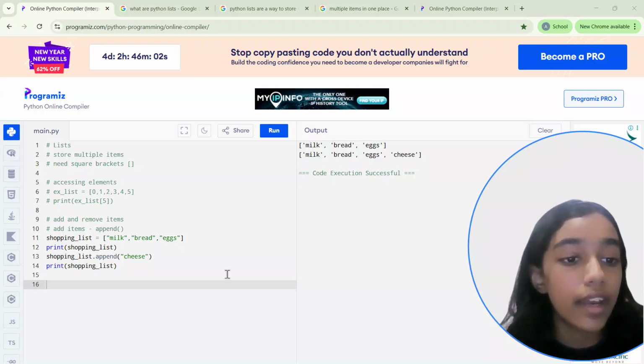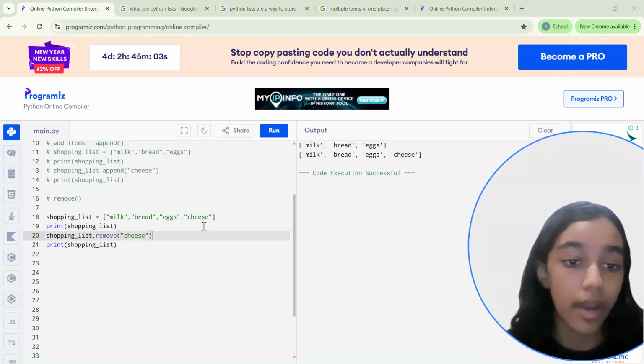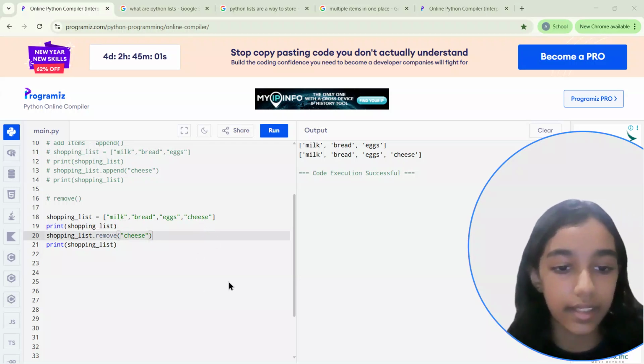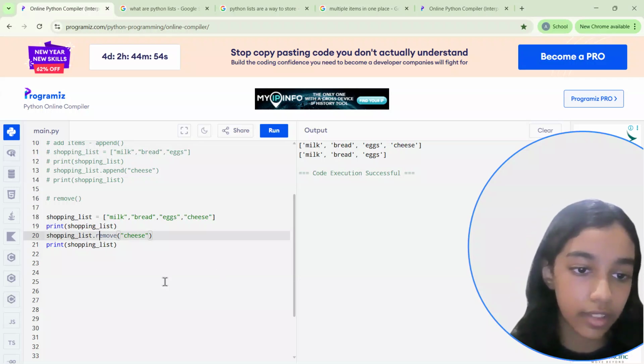So yeah, and now to remove items, we just use remove. So it's basically the exact same thing, except now I'm removing the cheese. Let's see. See, at first there's cheese and then I remove the cheese with the remove function.